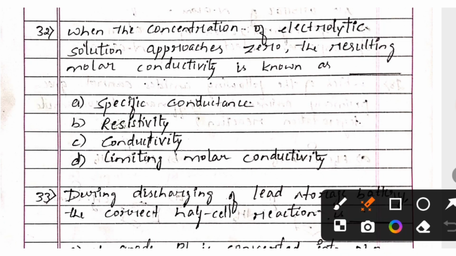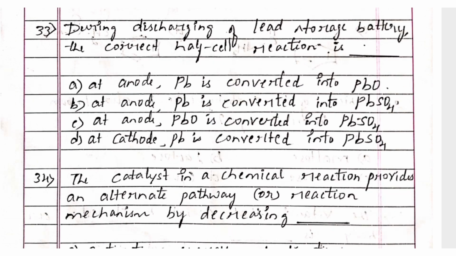Next question, when the concentration of electrolytic solution approaches 0, the resulting molar conductivity is known as option A, specific conductance; option B, resistivity; option C, conductivity; option D, limiting molar conductivity. And the right answer is option D, limiting molar conductivity.